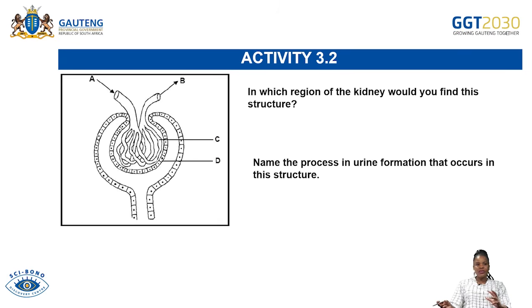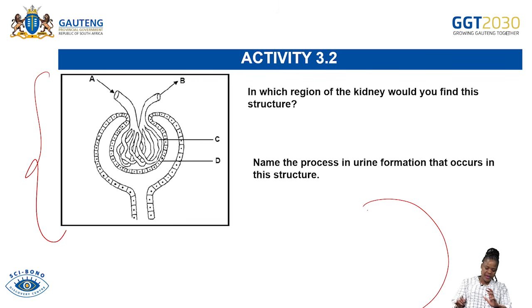Another question, which is now based on the first part of a nephron. This is our Bowman's capsule. Now the questions will be based on the Bowman's capsule. You should know the parts of the Bowman's capsule. So in which region of the kidney will you find this structure? Remember, in the kidney, let me quickly draw the structure of a kidney somewhere here. There are 2 parts there: there's the cortex, and there's also the medulla. So the cortex is somewhere there, and the medulla is somewhere there.